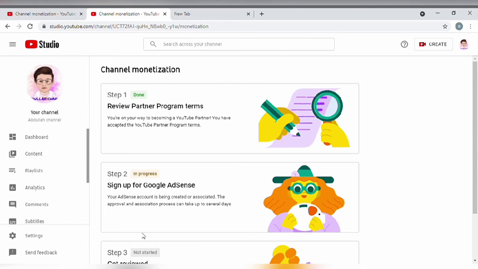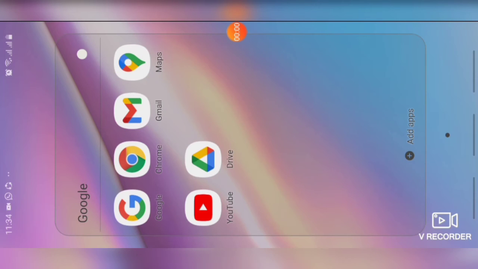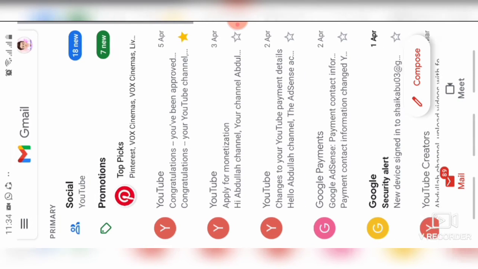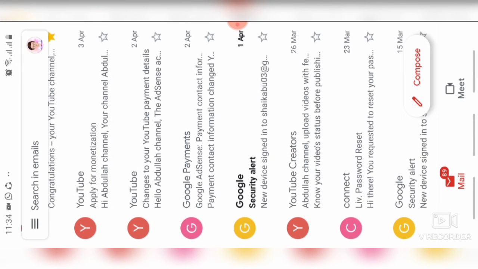When the process is over, automatically you will receive an email from them. The third step will automatically start by itself when the second step is over, and that is called reviewing your channel. The third step is reviewing, and it sometimes takes almost 2 weeks, and sometimes less than 2 weeks, or it takes 3 to 4 days. For me it took exactly 2 days, 2 to 3 days. I got monetized on the 5th.